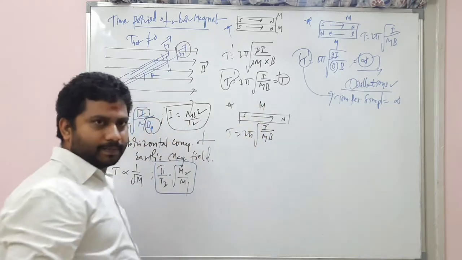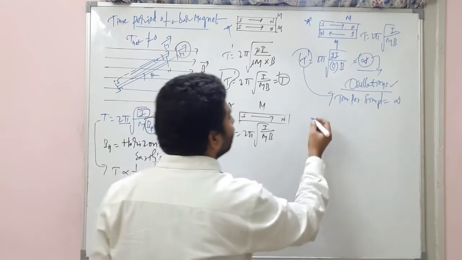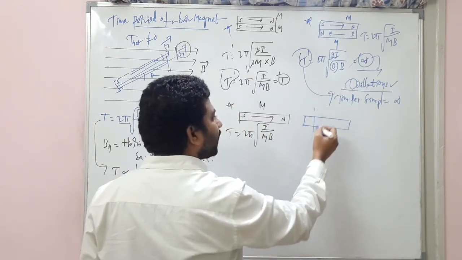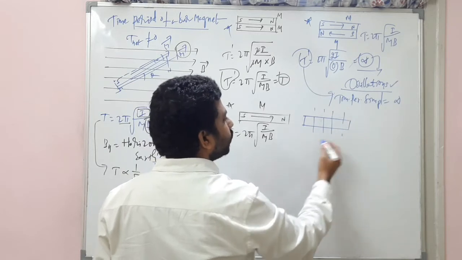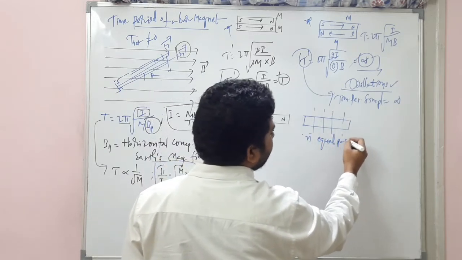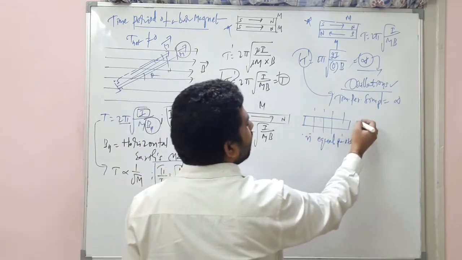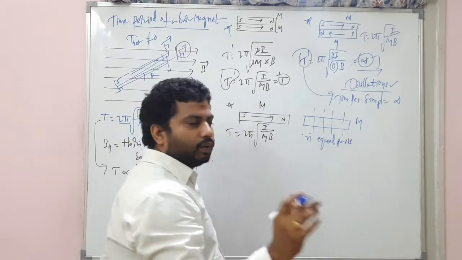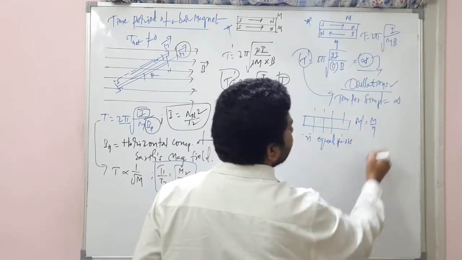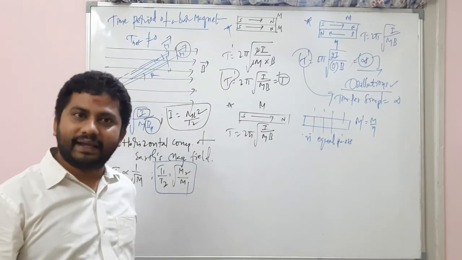That's the first case. And in the second case, what we are going to do is cut this into n equal parts. When we cut this into n equal parts, I hope you remember, each part's magnetic moment is M by n.